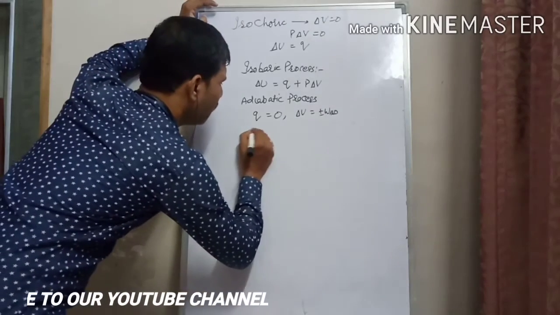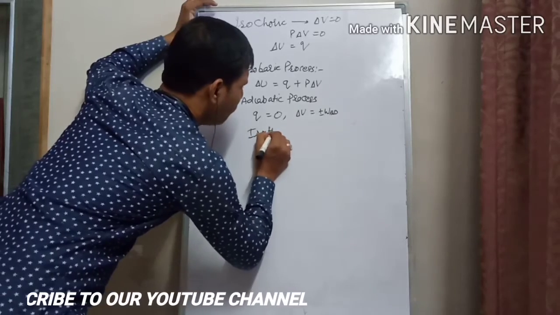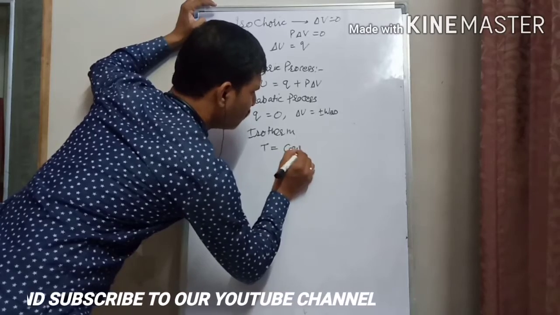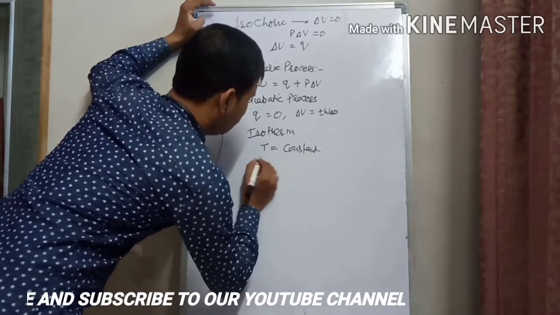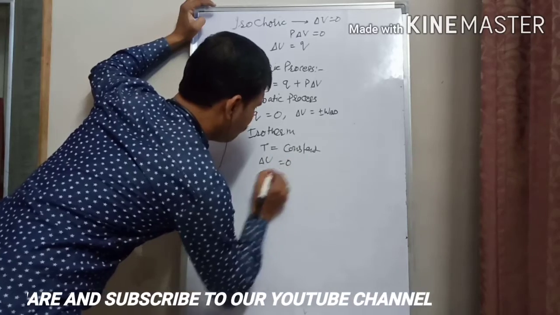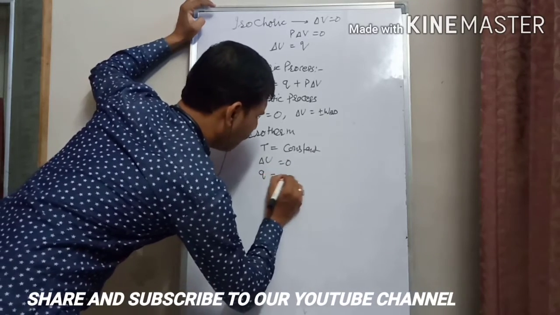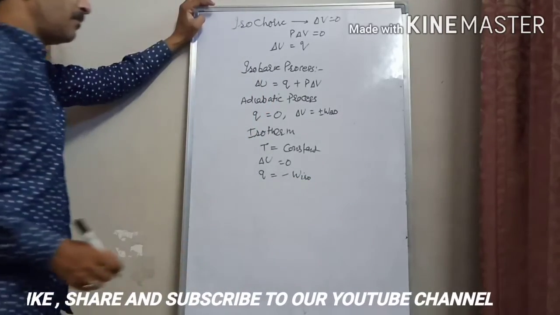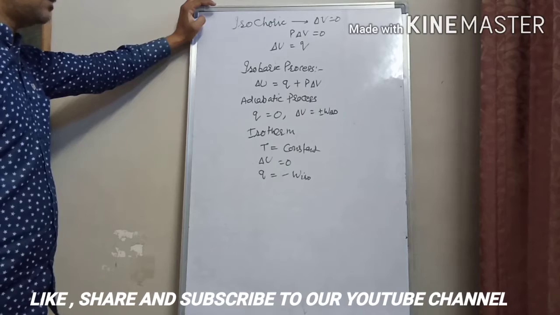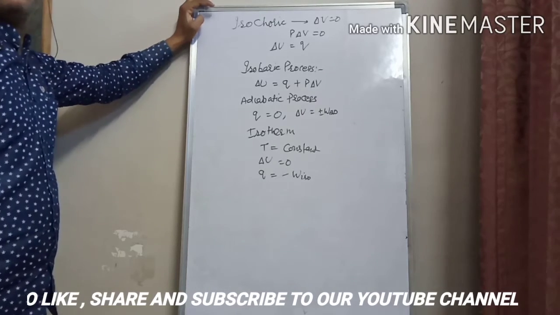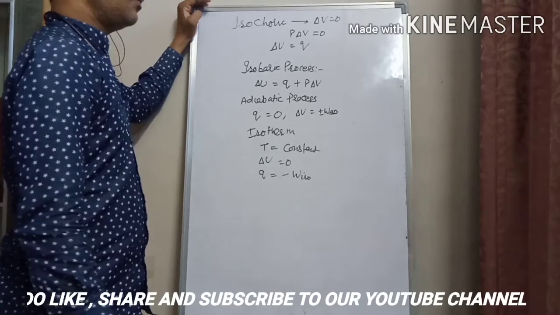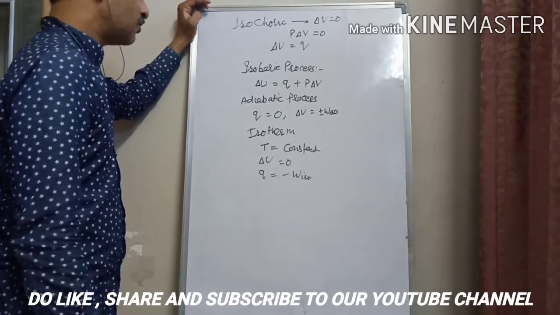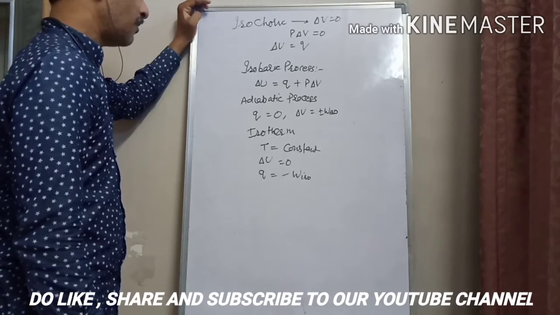Now we are going to study the isothermal change. Isothermal change में क्या होगा बच्चों? Temperature is constant. That is why delta U will be 0, and in this case Q is equal to minus W isothermal. If the system does the work, then the heat will be utilized by the system from the internal energy, and that is why we put a minus sign before W isothermal.